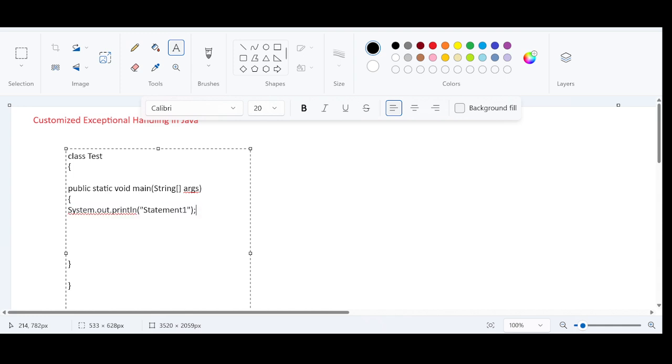Let me copy and paste it. So instead of writing something, let me generate an exception. I am just saying 10 divided by 0. And again here, statement 3.